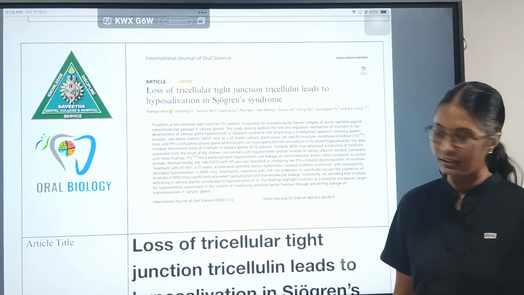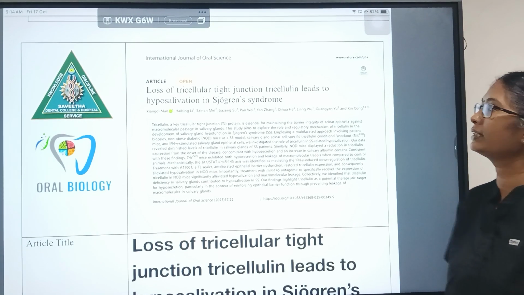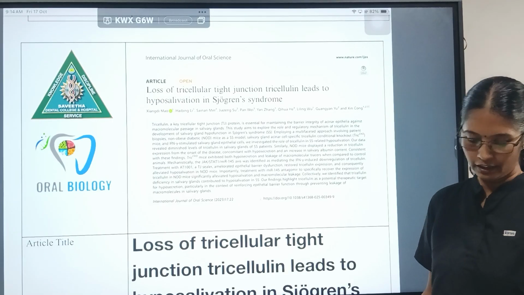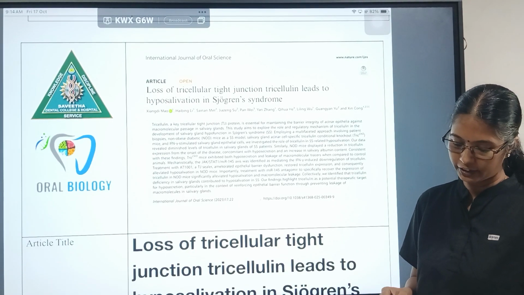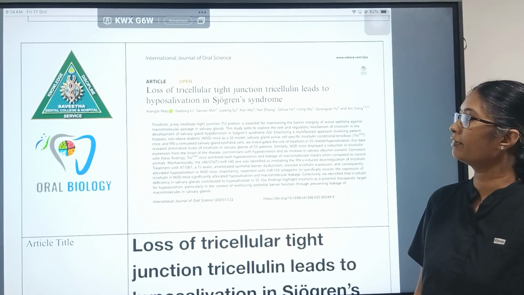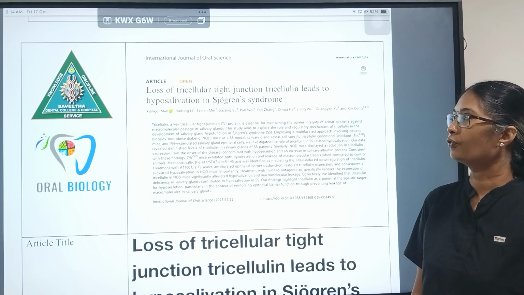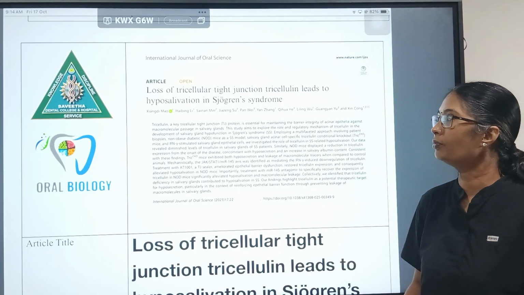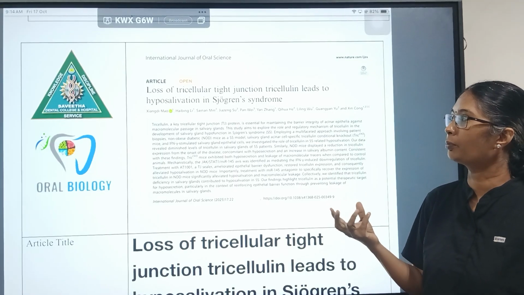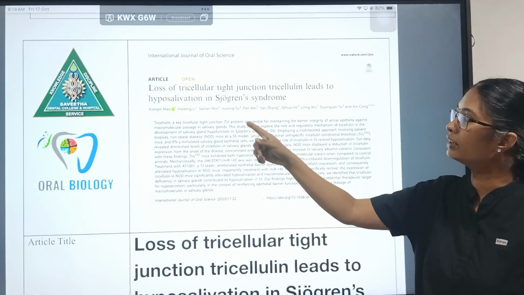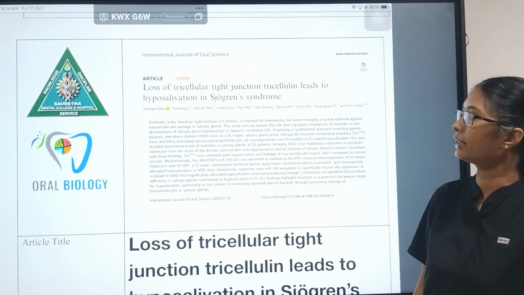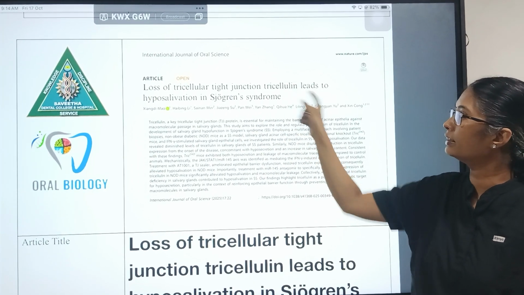Good morning. In the journal club discussion, we are going to discuss an article with the title: Loss of tricellular tight-junction tricellulin leads to hyposalivation in Sjogren syndrome. So we have been discussing Sjogren syndrome, which has a clinical symptom of hyposalivation. Here in this article, we are going to discuss the loss of tricellular tight-junction, that is tricellulin.